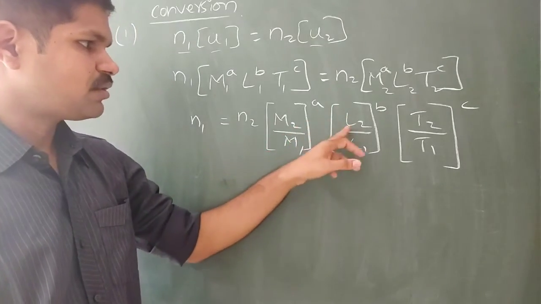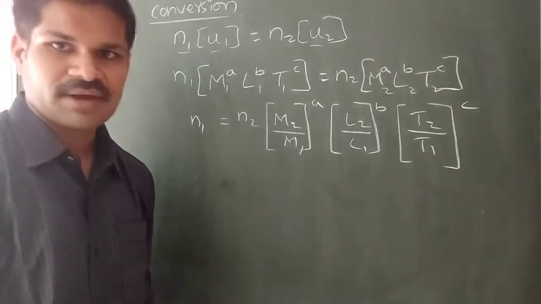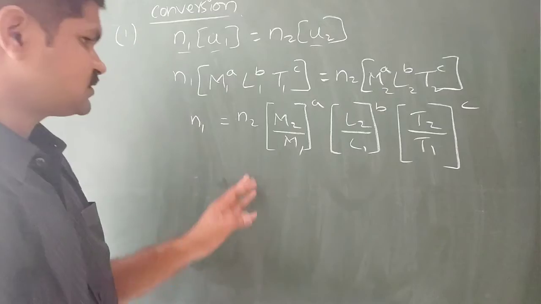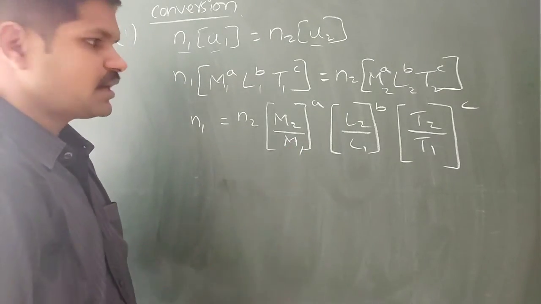Then L2 by L1 whole power B, T2 by T1 whole power C. So this was the particular relation.